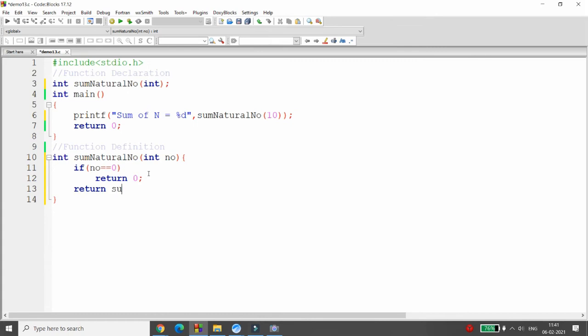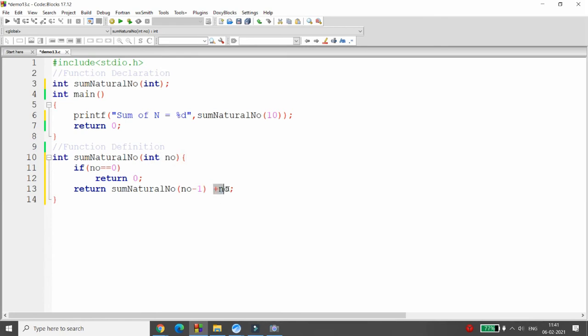Now return what? I'm calling the same function again, but passing the value number minus 1, and I'm putting plus number into the stack. So what happens? Your 10 will be put into the stack, and 9 will be passed into the function. After that, plus 9 will be in the stack, and 8 will be passed into the function.